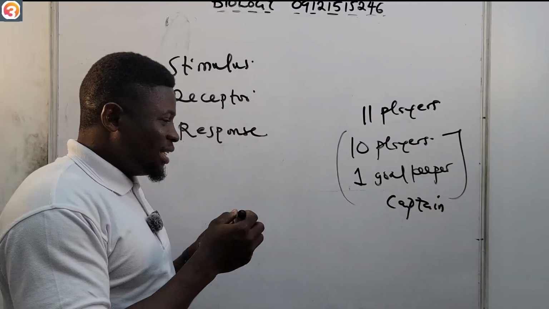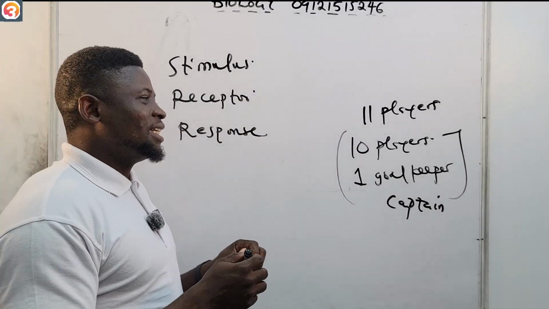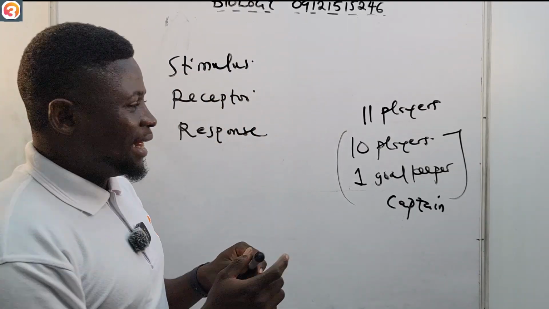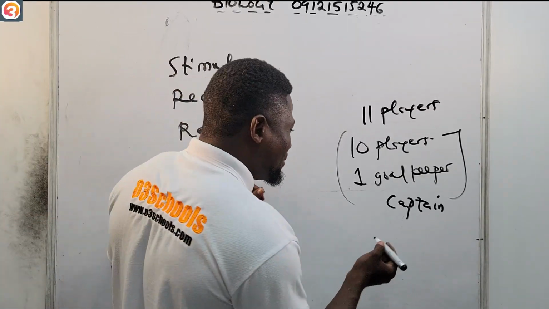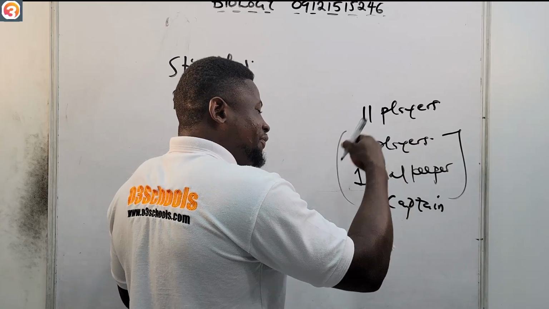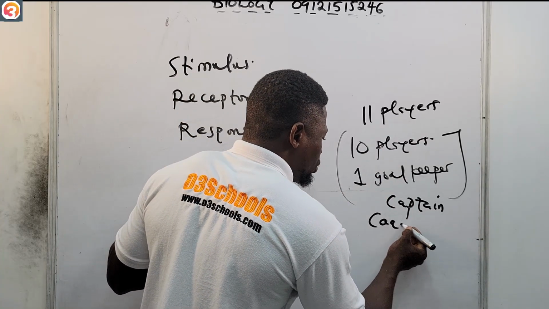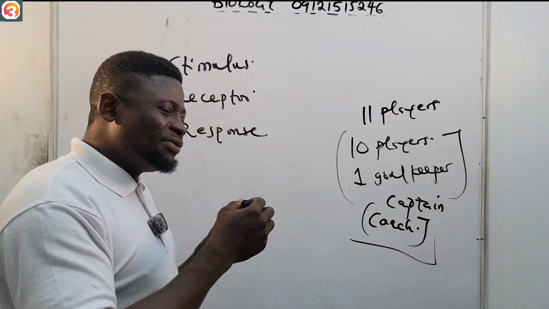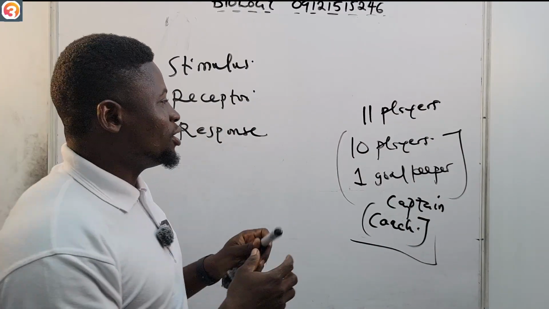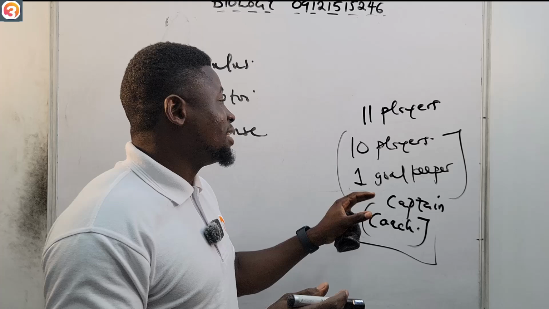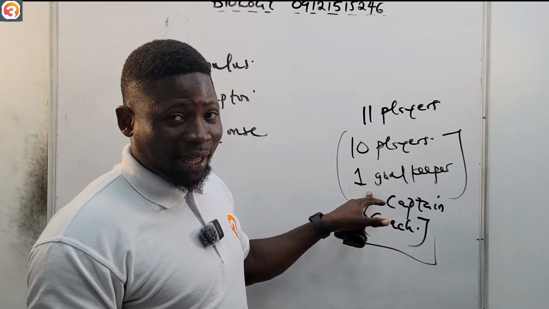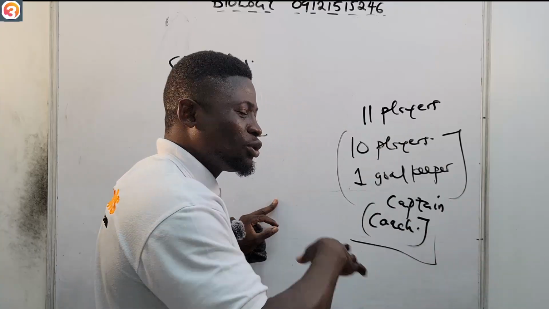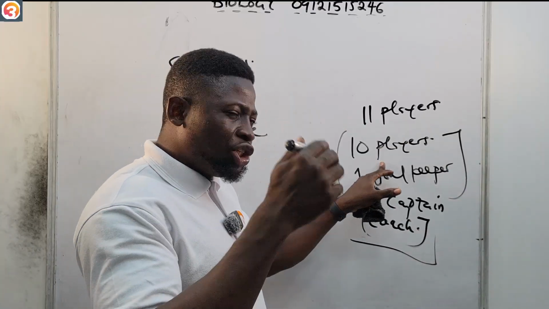Now this captain is not the person that is coordinating the full team. There's another person that is higher than the captain in the team, who is not on the field, which is the coach. It is this coach that coordinates all of the activities of this team, because in the team you will not have just 10 players and one goalkeeper. You have substitutes.